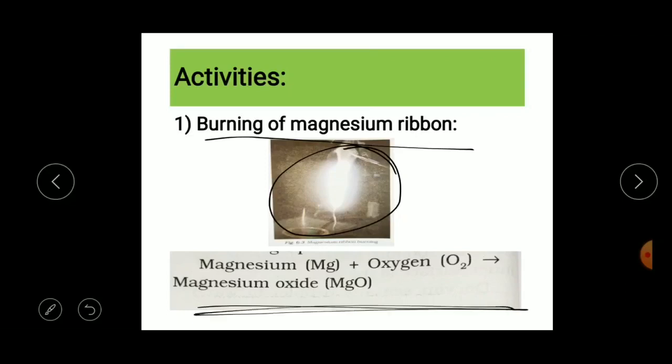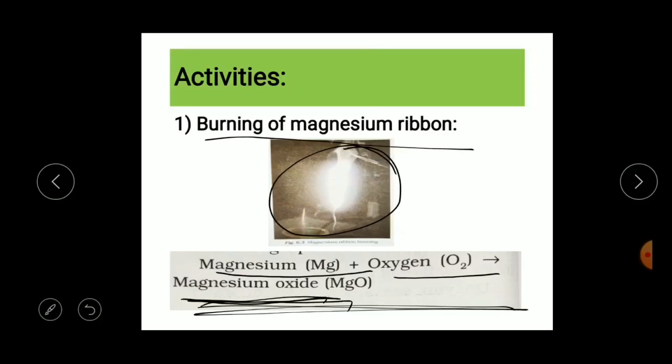We have taken the magnesium ribbon, right? When the magnesium ribbon comes in contact with oxygen, that is O2, it will produce magnesium oxide, that is MgO. So magnesium plus oxygen gives us magnesium oxide. It is one of the new substances which we got from the magnesium ribbon.